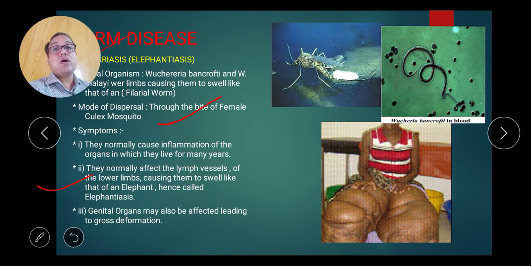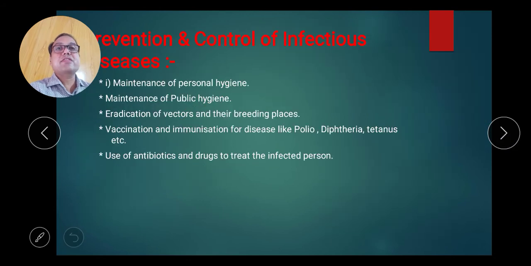Genital organs are also affected. So this is filariasis, or elephantiasis disease. Prevention and control of infections: maintain personal hygiene, maintain public hygiene, eradication of the vector, vaccination and immunization against diseases like polio, diphtheria and tetanus, and use of antibiotics and drugs. So these are the main points by which you can prevent and control infectious disease.